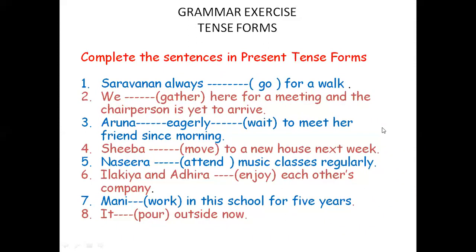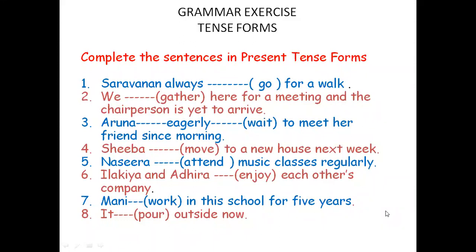Has been working in this school for 5 years means Money is definitely still working in this school. Money has been working in this school for 5 years means 5 years ago he started working in the school. He joined the school and works until now. And tomorrow also he will be coming to school and working in this school. He hasn't decided to move from the school. That is the meaning of has been working in this school for 5 years.